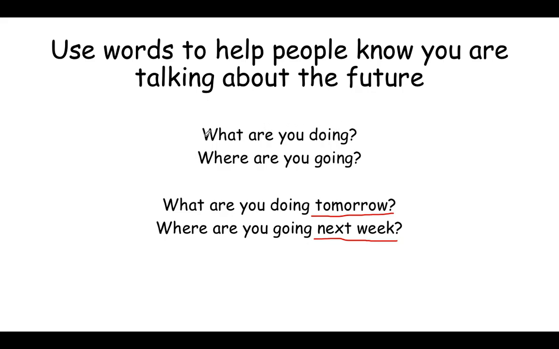So just because someone uses the present progressive and they don't have the word tomorrow or next week, it doesn't mean that they are not talking about the future. They could be talking about the future, but you just have to listen to the conversation and see if they're talking about right now in the moment or if they are talking about the future. But if you're talking about the future or right now in the moment, you can use the present progressive for both.